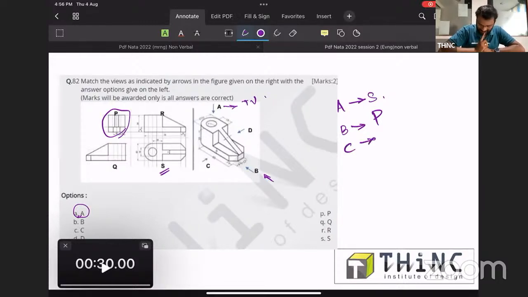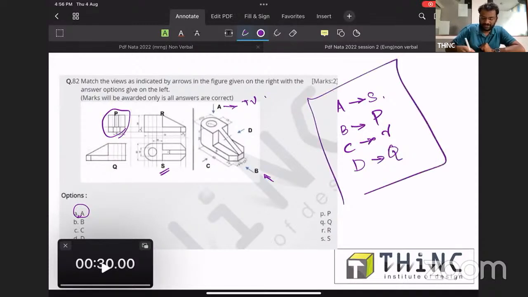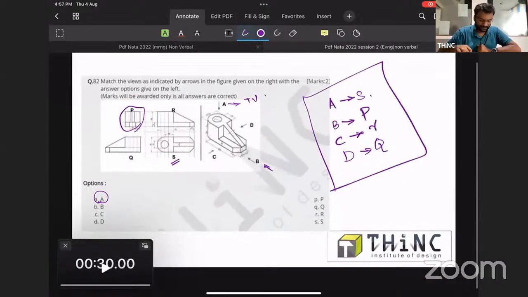So C and R, fine. Next comes the last one, D. Okay, this is how we can match them. So AS, BP, CR, DQ, and Love has answered that question correctly.